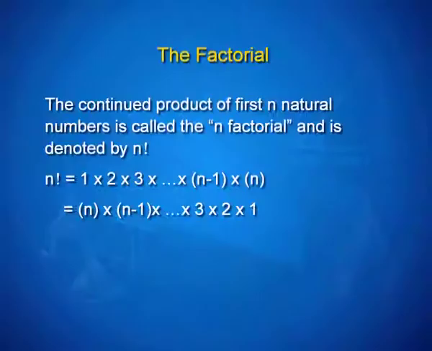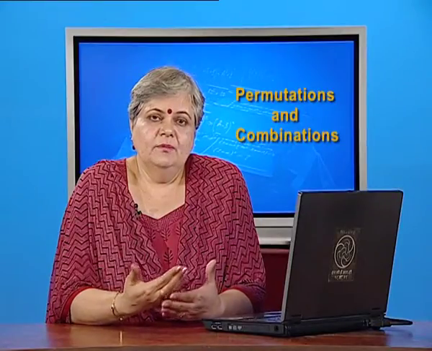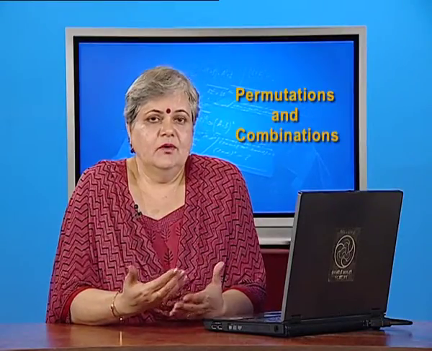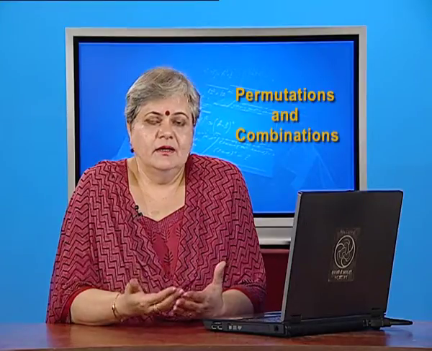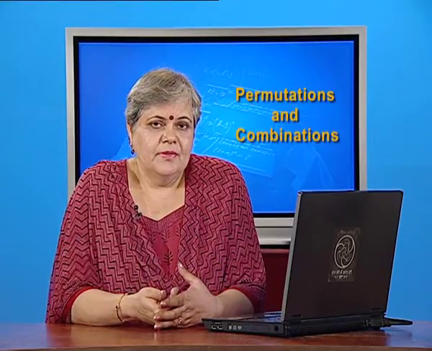So, you start with n times n minus 1 times up to 3 times 2 times 1, because multiplication is commutative, you can always write it in whichever order you may want.